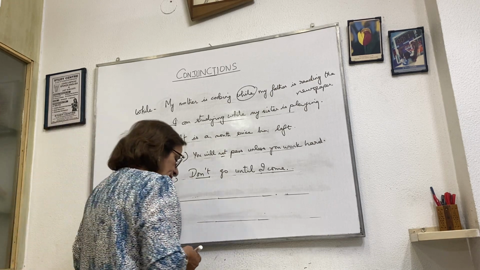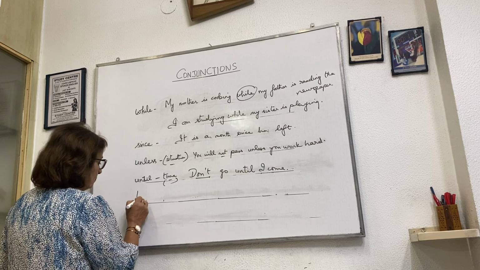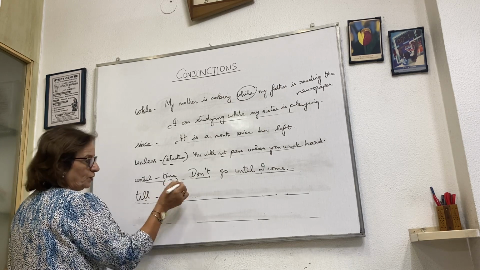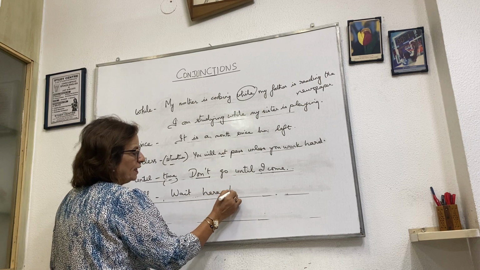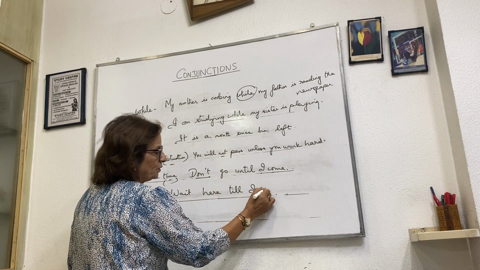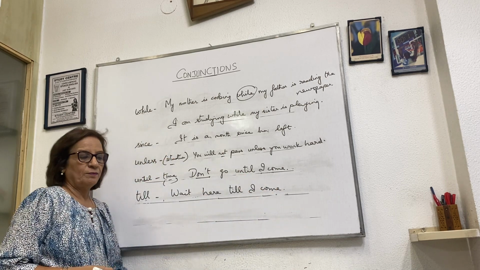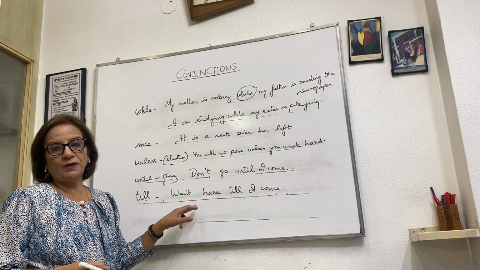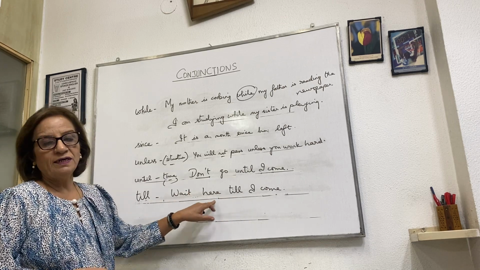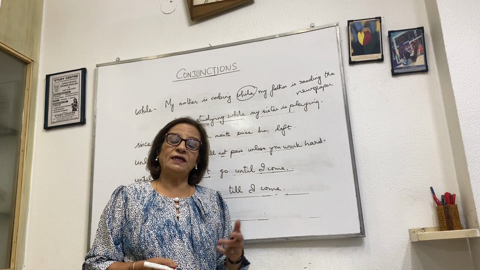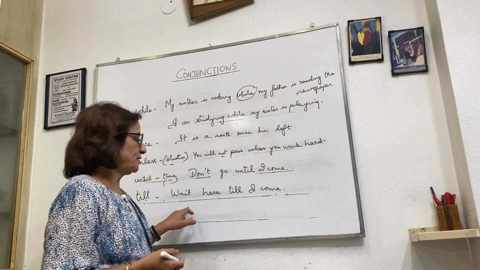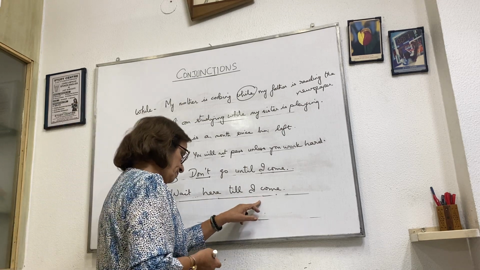Take another one. Even till. We use it in a positive way. Wait here till I come. So here don't use until because this is positive. There is no negative here. So wait here till I come. Sometimes people say wait here until I come. But wait here till I come.